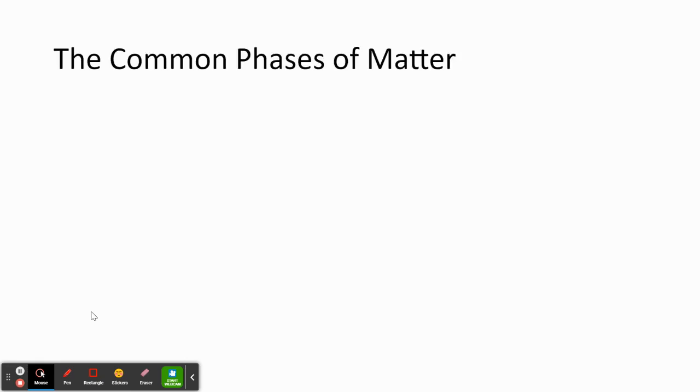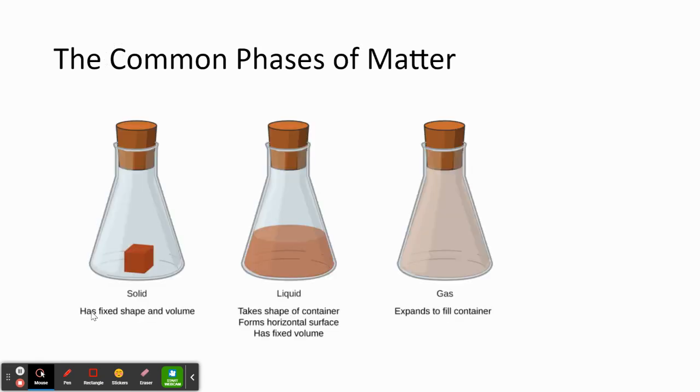So now let's consider the common phases of matter. We have three common phases of matter: solid, liquid, and gas. A solid has a definite shape and a definite volume. Liquids take the shape of the container we put them in.